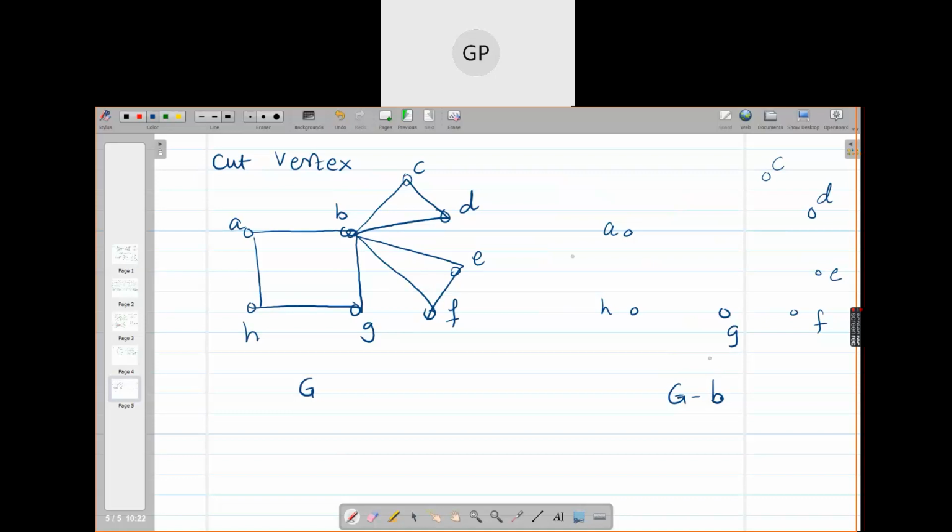So what happens? It leaves a graph like this. Can I draw the edge AB? No. Can I draw the edge BG?